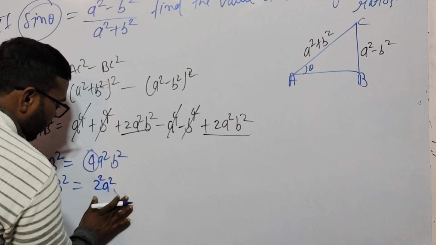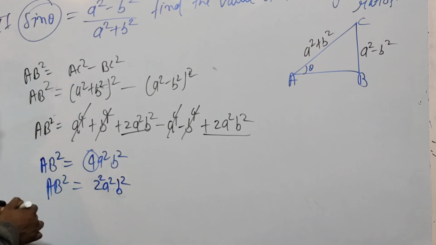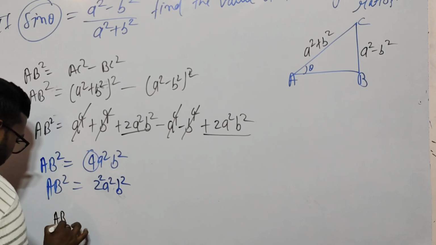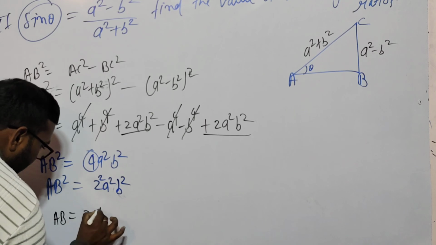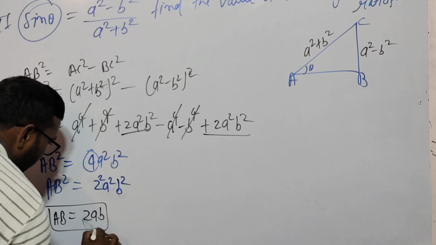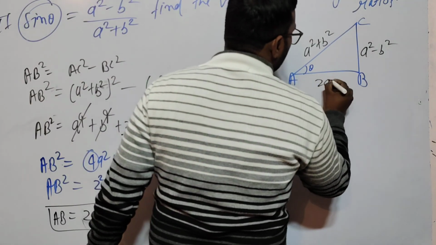Taking under root on both sides, we get AB is equal to 2AB.